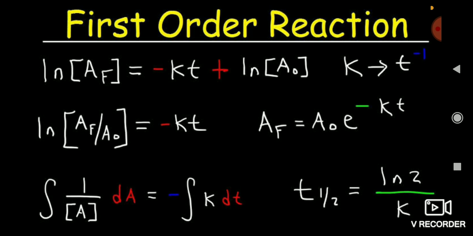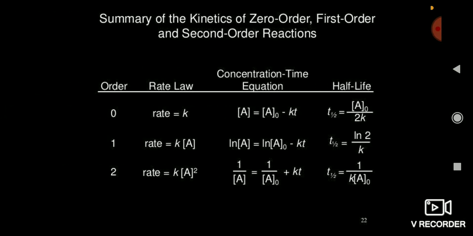When you put both the initial and final bacteria in the first order reaction, you can get the t half value, meaning the half-life period of the bacteria, and that is ln 2 by k. And friends, remember that half-life period calculation for different order reactions is different, and we are using different formulas. So mostly we are considering the first order reaction, second order reaction and zero order reaction.